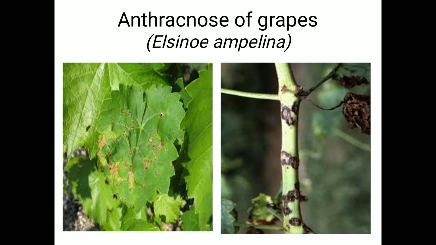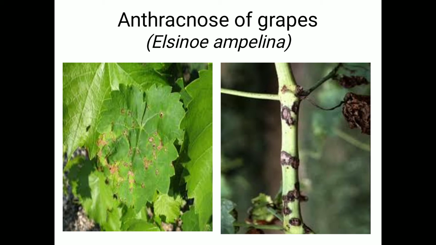Spots occur on the shoots and also appear on the stem, and due to that it girdles the stem and causes death of the tips. If spots appear on the petioles and leaves, dark to brown colored patches are observed on the petioles and leaves.